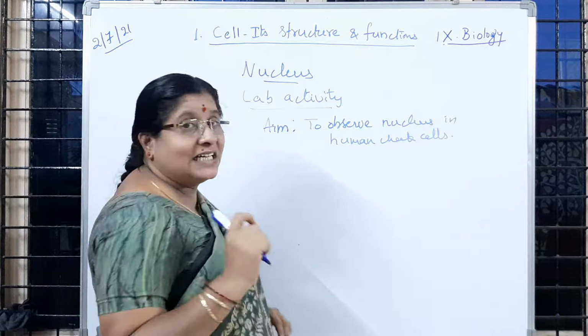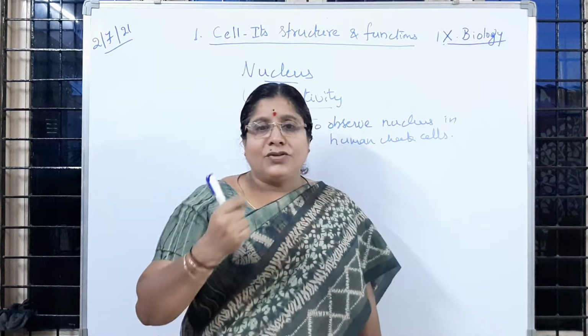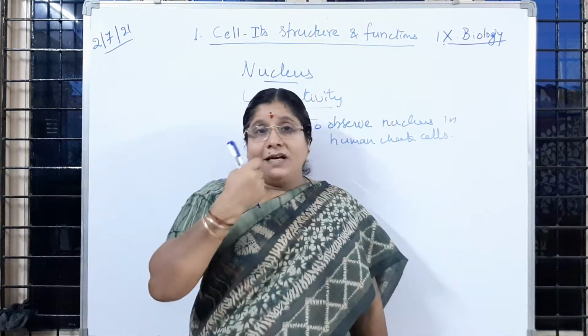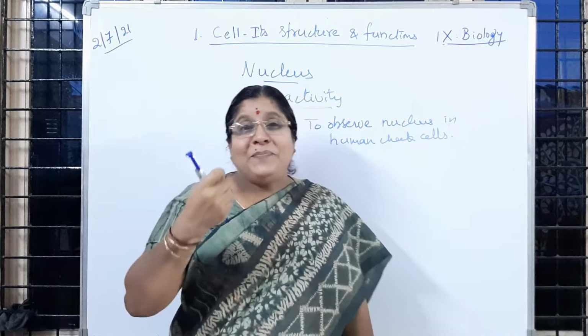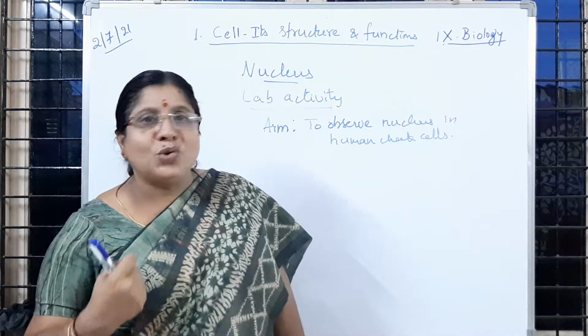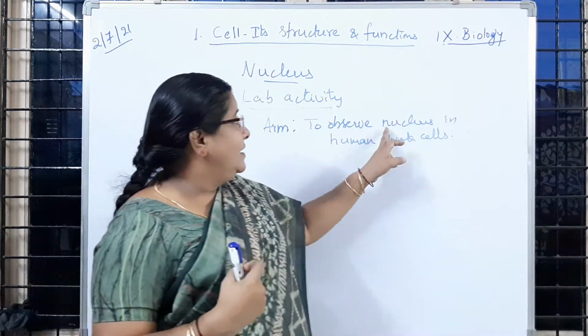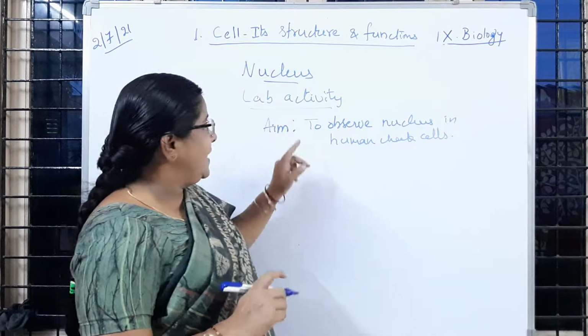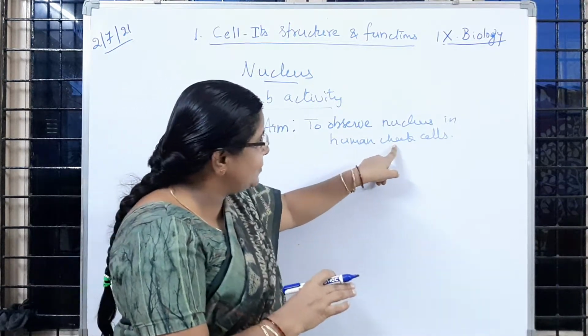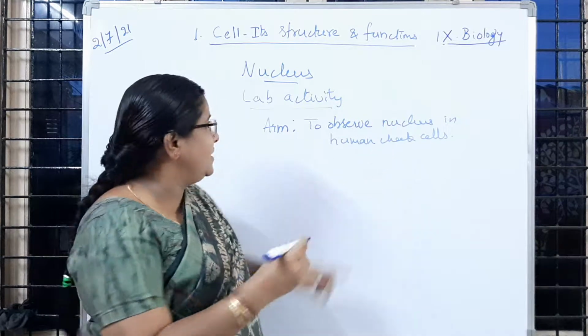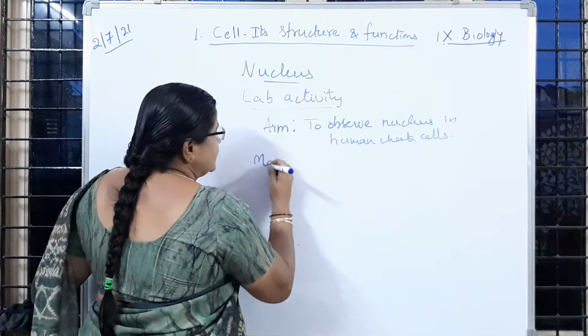Human cheek cells. Is it clear to you? We are going to collect the epithelial cells, the buccal mucosa, and we are going to observe them. So that is our aim. We are collecting these human cheek cells and we are going to observe the nucleus. Then materials.